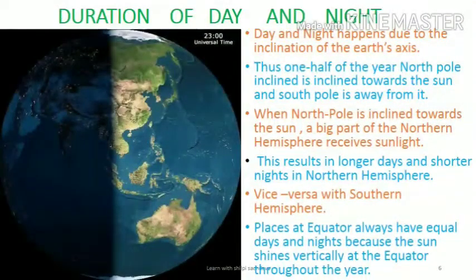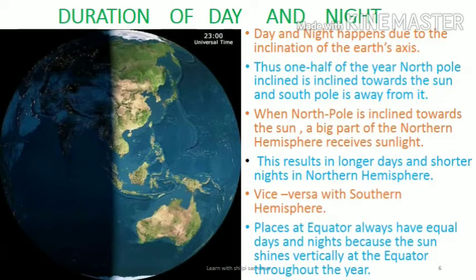The duration of day and night keeps on changing throughout the year. This happens due to the inclination of the earth's axis. Therefore, for one half of the year the earth comes in such a position that the North Pole is inclined towards the Sun and the South Pole is away from it.